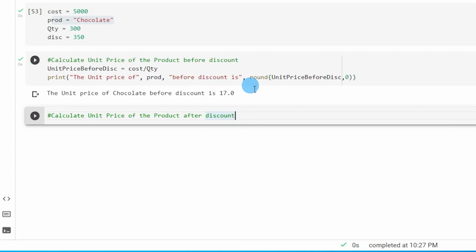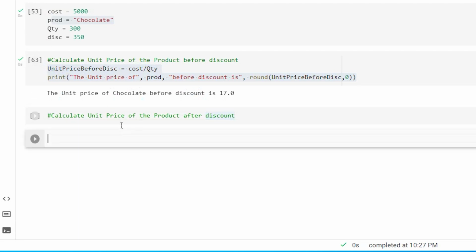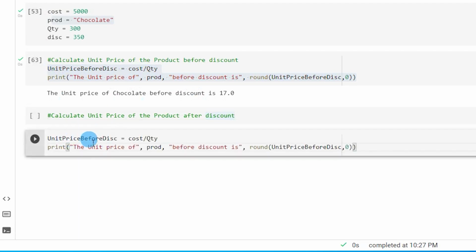And in the same way, if we have to calculate the price after discount, we can add a new code over here, price, and rename this variable as price after discount, and change this to cost.